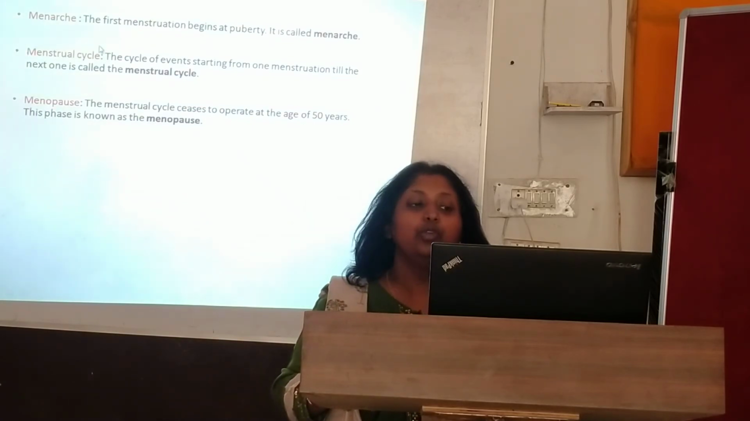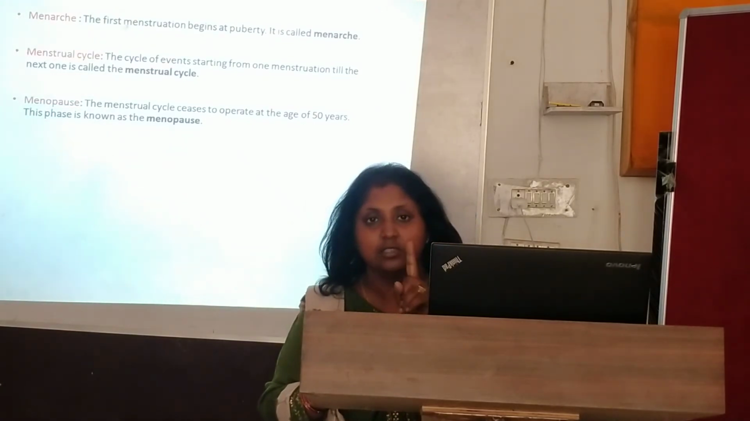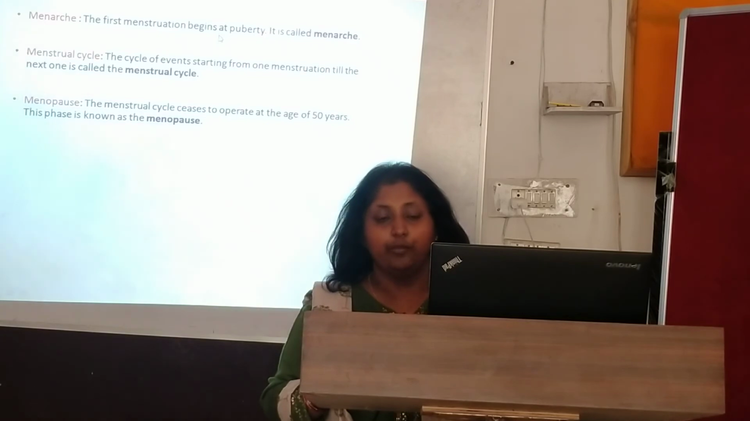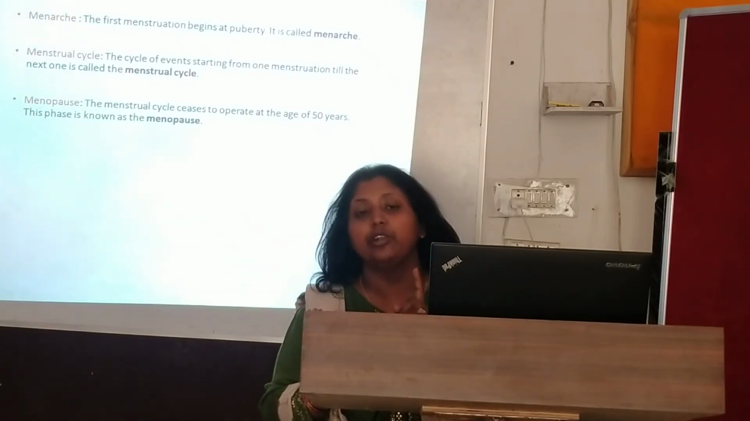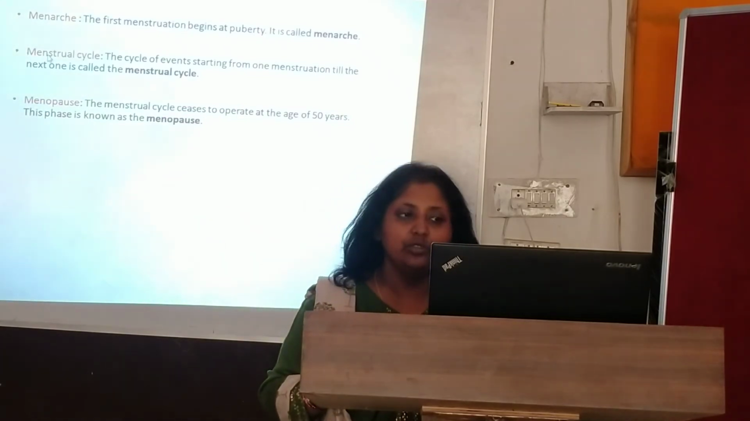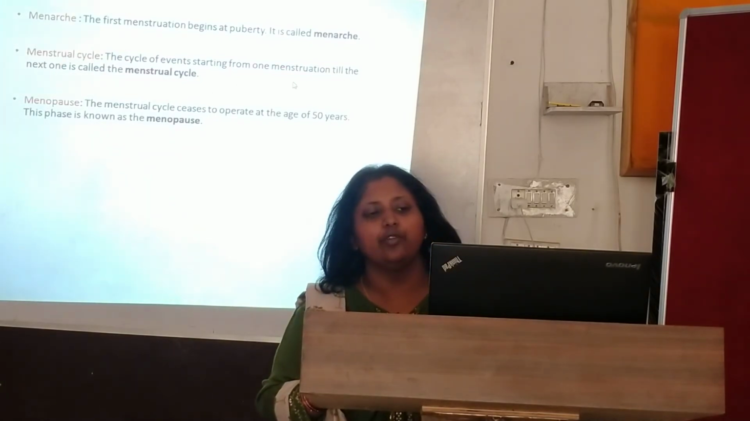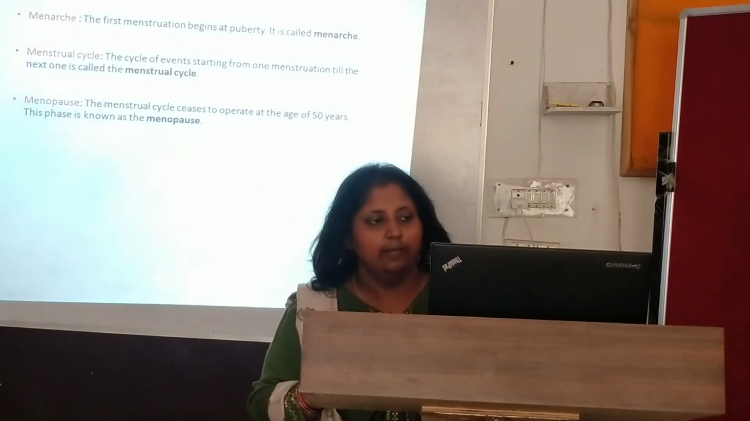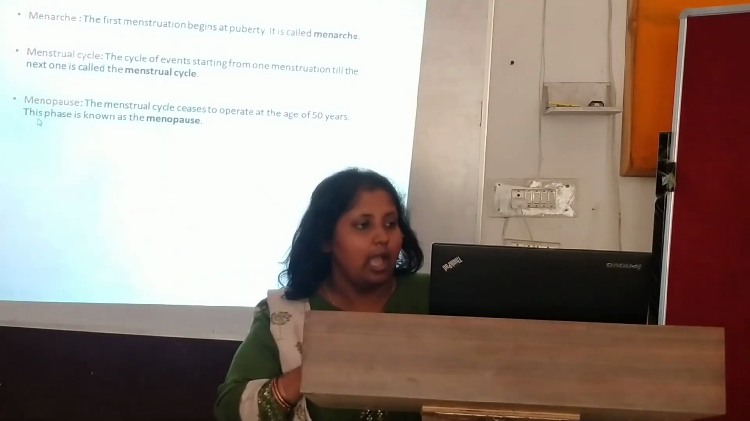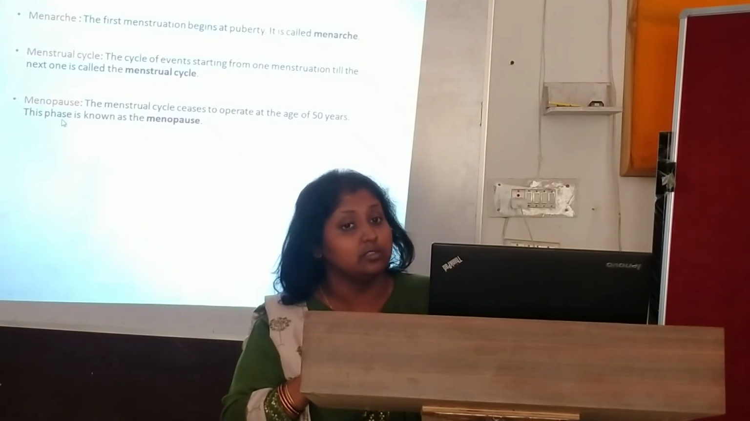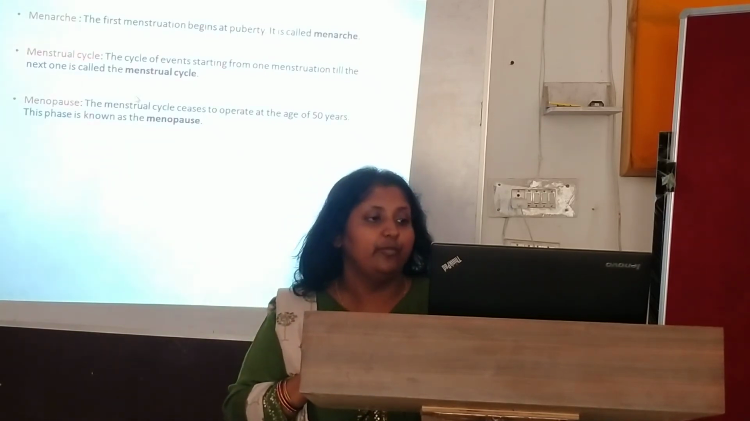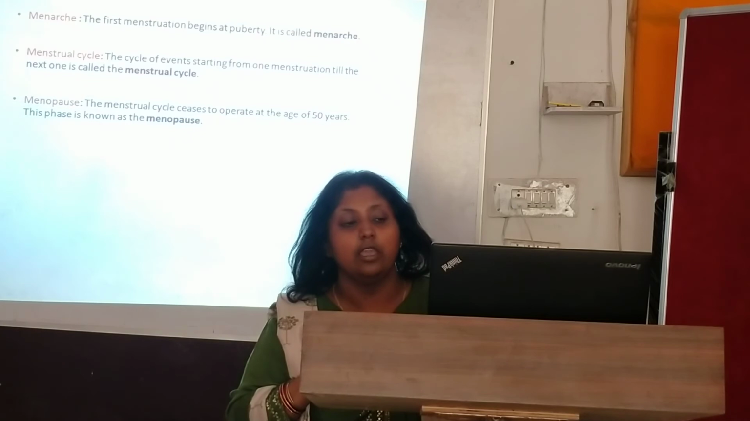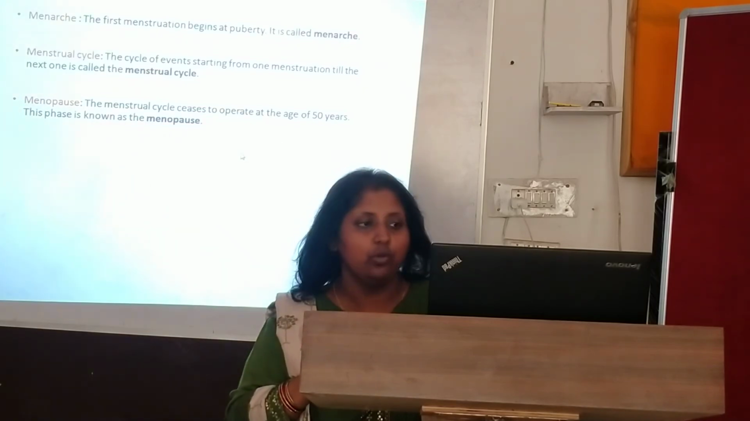Menarche. During puberty, the first menstruation cycle a female has, which begins at puberty, is called menarche. What is the menstruation cycle? The events of the cycle starting from one menstruation till the next is called the menstruation cycle, after every 28 days. And what is menopause? I discussed menopause also. It is when the menstruation cycle ceases, means stops, at the age of 50 years. This phase is called menopause.